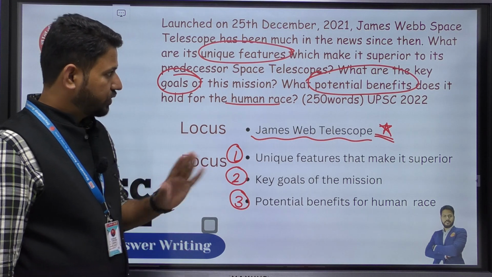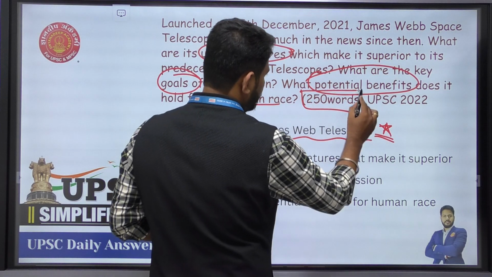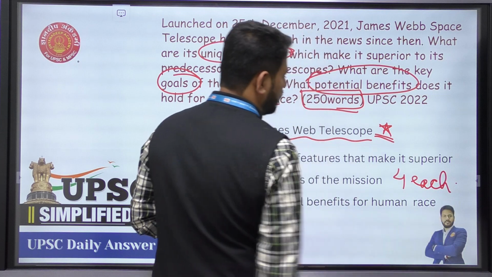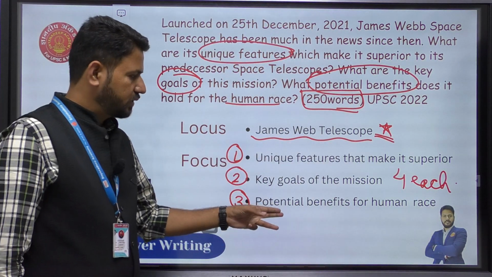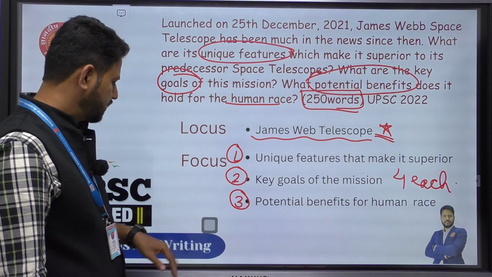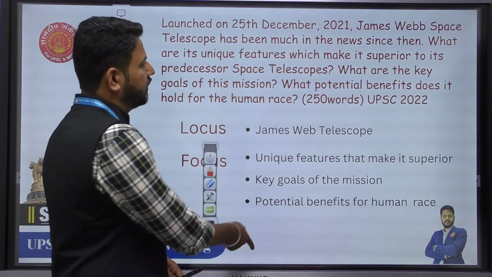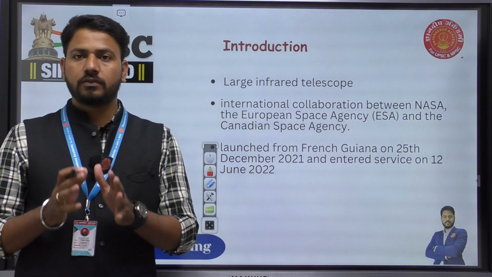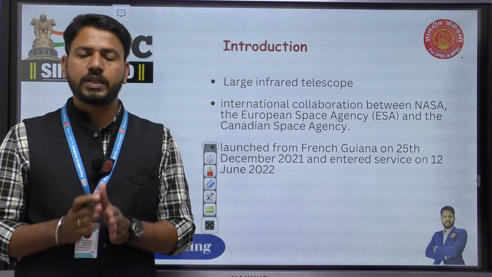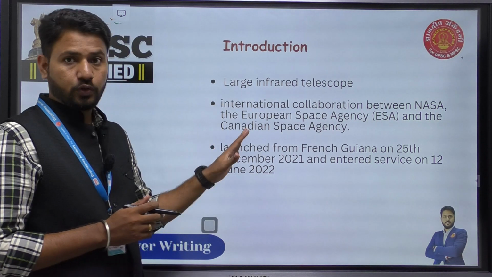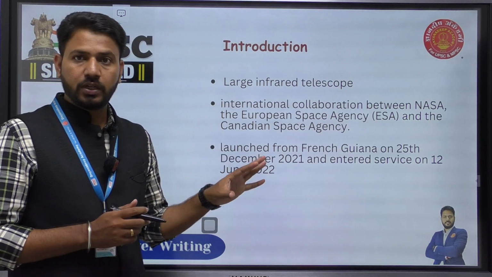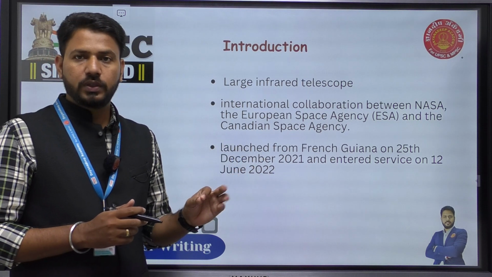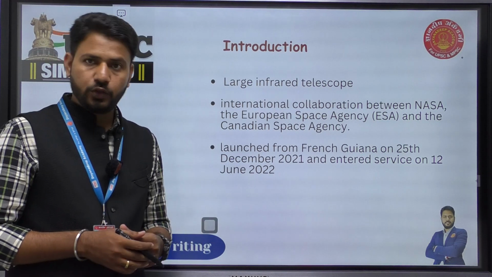Now the question is for 250 words. So you'll at least have to write 4 points each, right? So 4 points for each of these focuses will make a good answer. So let's start. Let's see what should be there in the introduction of the question. First of all, you need to understand why this question came into Mains 2022. This telescope was launched in December 2021, and it came into service in July 2022. So this is precisely the reason why we have this question in UPSC Mains.